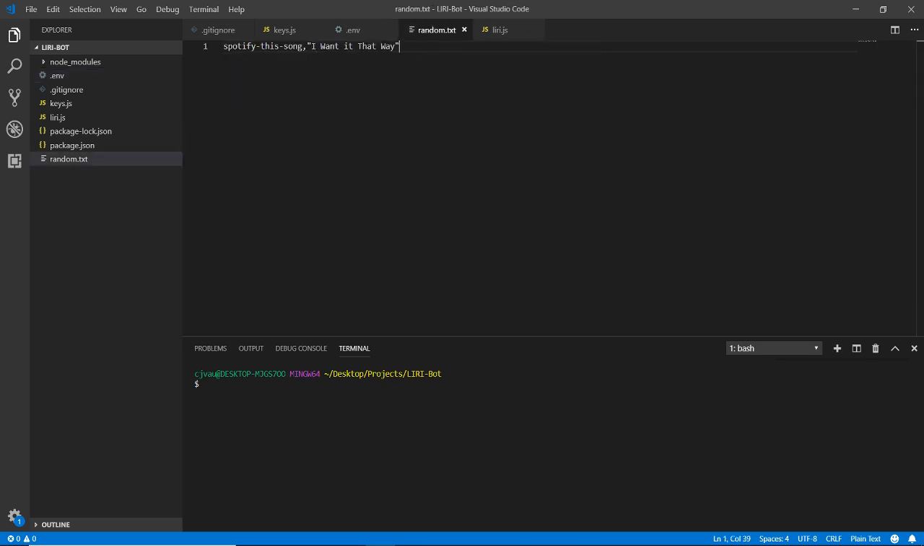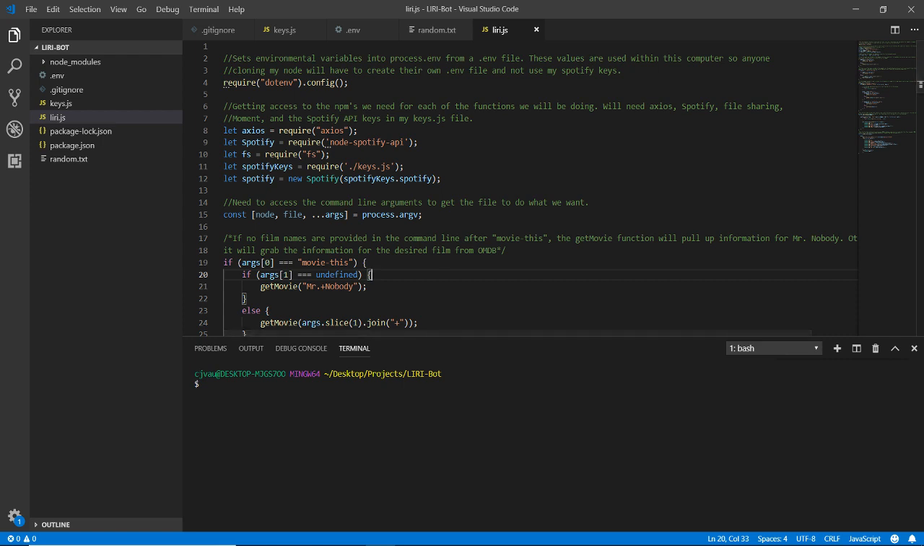And then this random.txt file, we're actually going to be using for another portion of the program, but basically I can use this however I want. I have it set to Spotify this song, and I want it that way right now, but I could change it to a different song, or I could change it to look for a particular movie. And that's all we've got there.